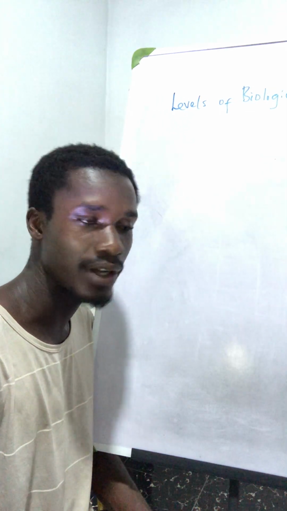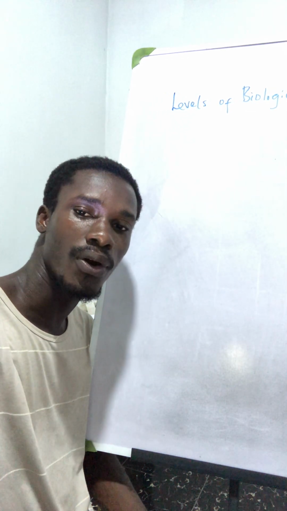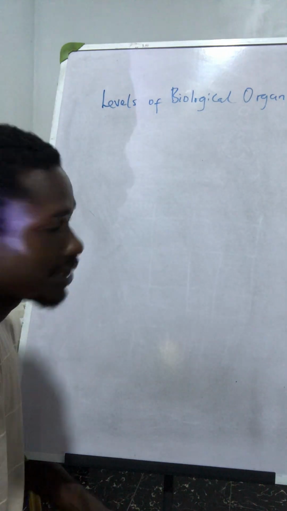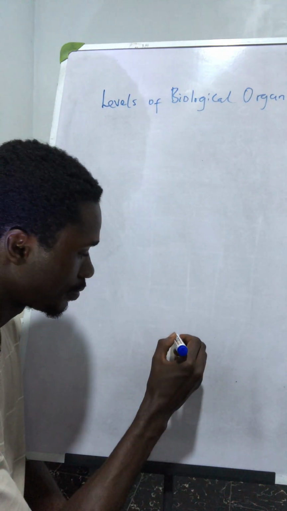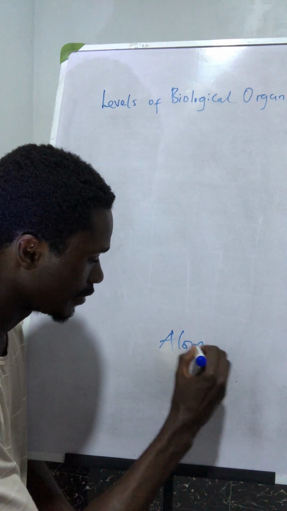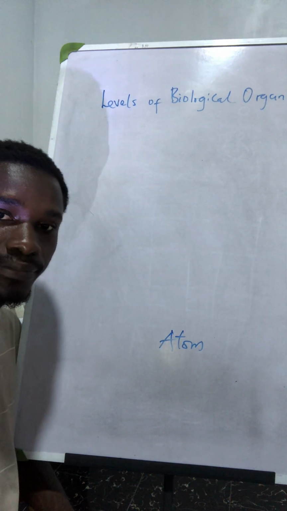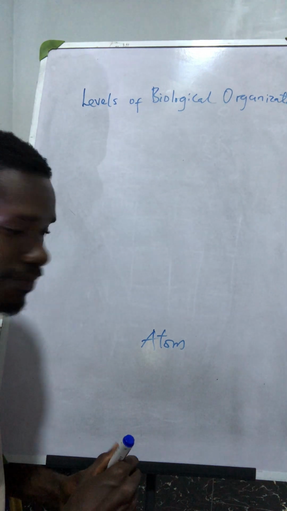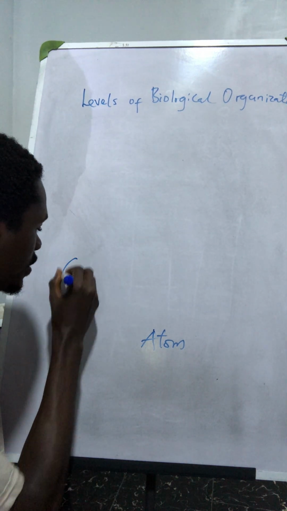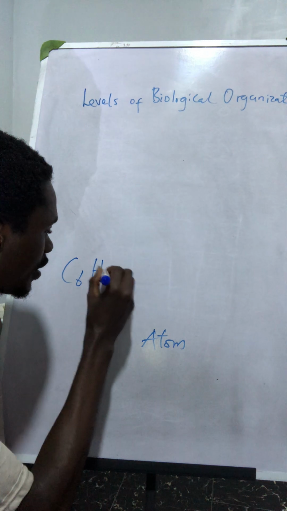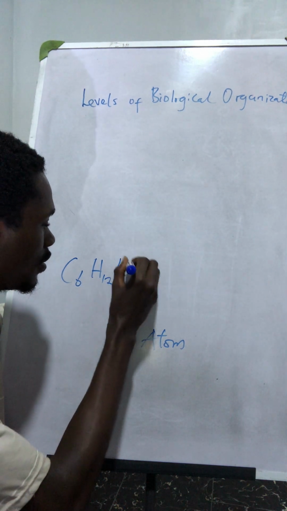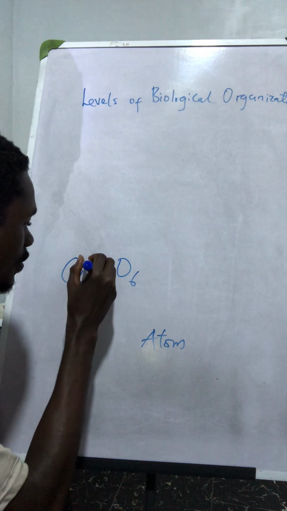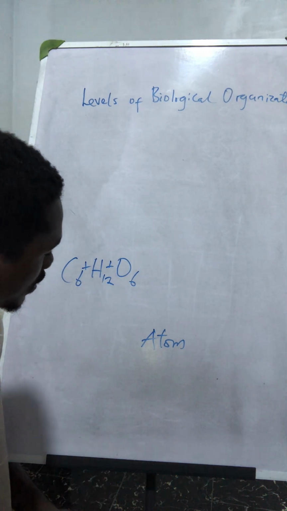Levels of biological organization. This is a fundamental question for all students of biology and medicine. The first level here is the atom, the atomic level. If we have a compound like C6H12O6, how it's written?